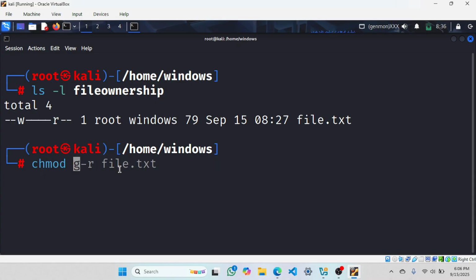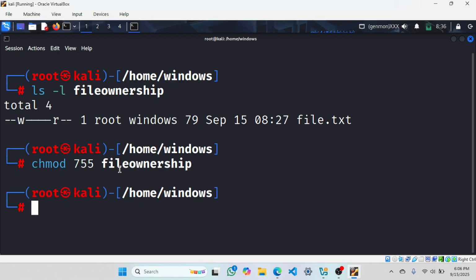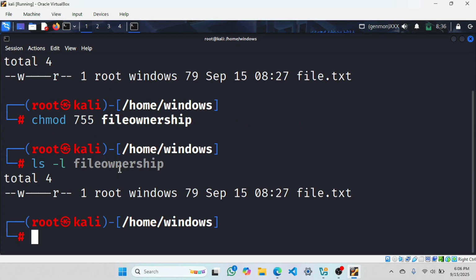If I have to change the directory, I will write here 755. What was my name? Directory file ownership. Now I will check read, write. First, let me try to understand this. What does this 755 mean? Don't get confused about this. I will show you. First, let's understand that thing.